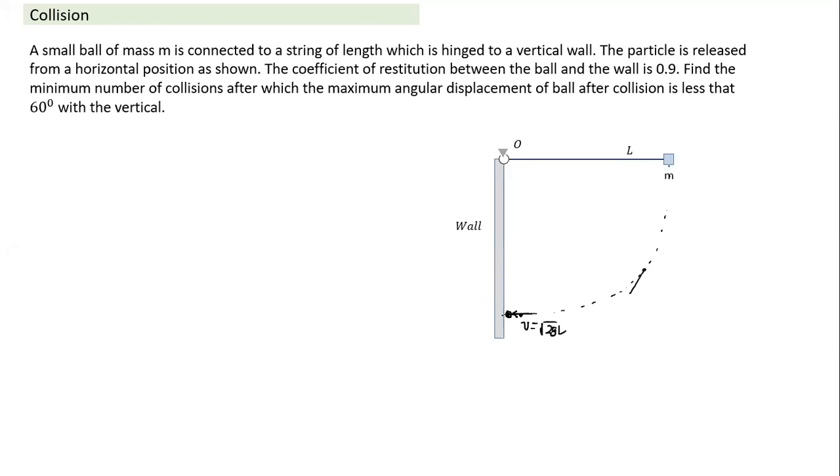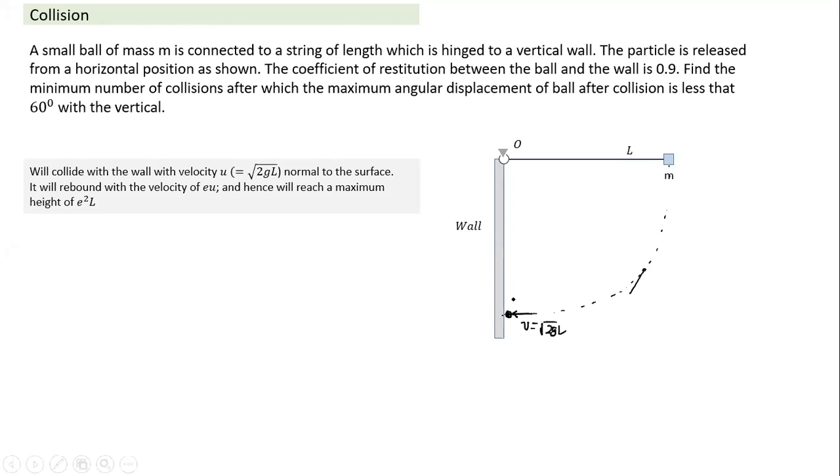This is similar to a ball striking a floor. The velocity of approach is the velocity of the ball, because the wall is at rest, and the velocity of separation is the velocity of the ball after the collision. So it will collide with the wall with velocity v equal to root 2gL, normal to the surface, and it will rebound with velocity e times that. Whatever velocity it had when it strikes, if the coefficient of restitution is 0.9, it will rebound with 0.9 times that velocity.